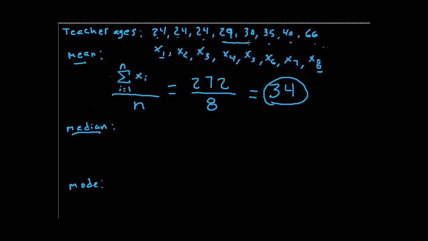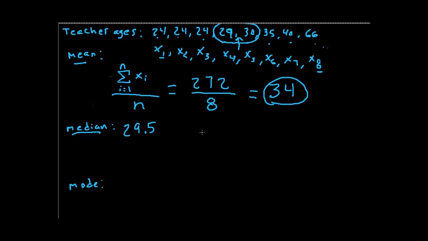So these are our middle numbers here, 29 and 30. I could add up 29 and 30 and divide by 2, but we know by now with our number line problems that the middle of these two numbers would be 29 and a half, or 29.5. So the median age is 29.5.